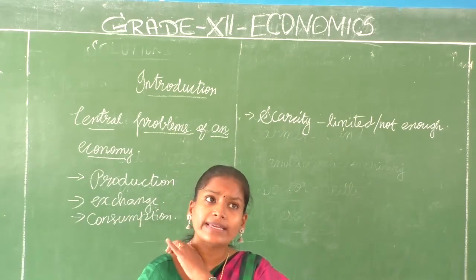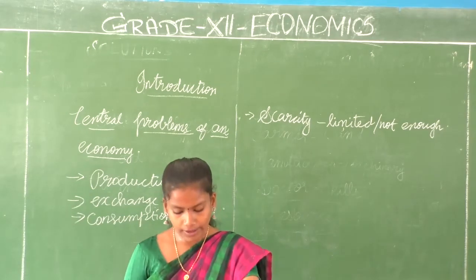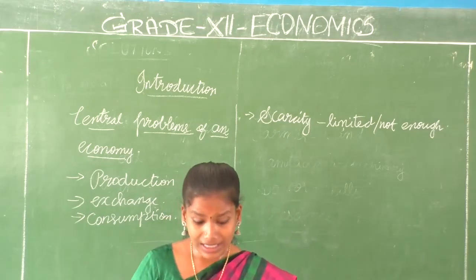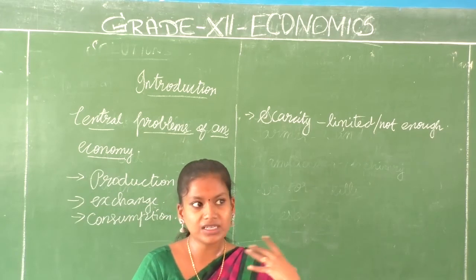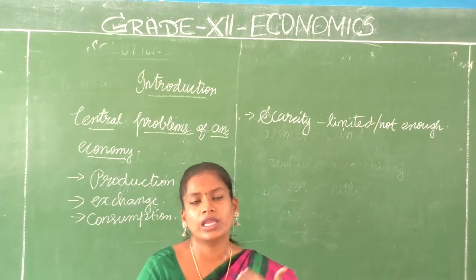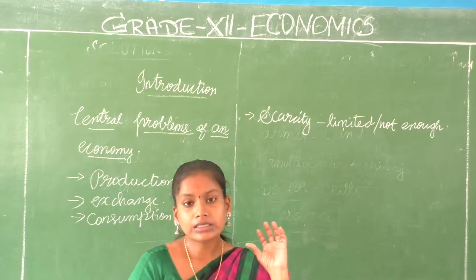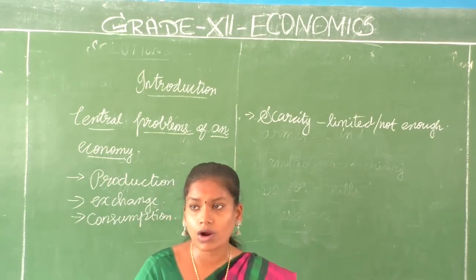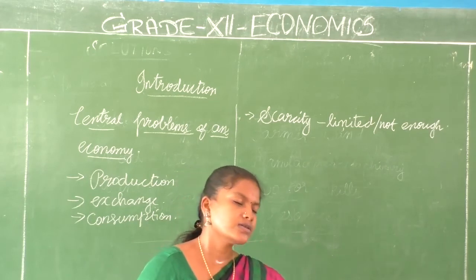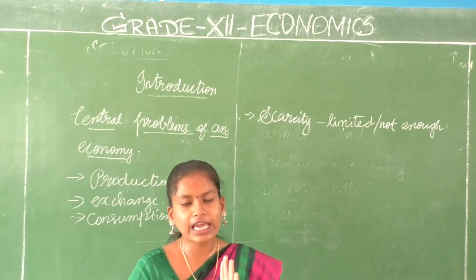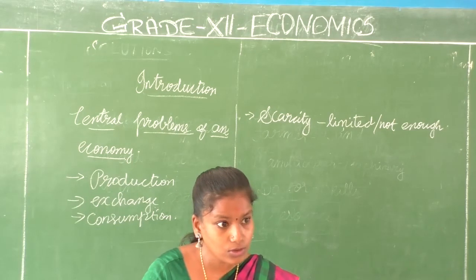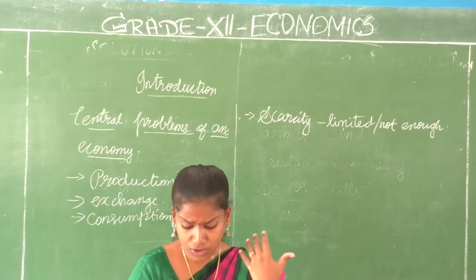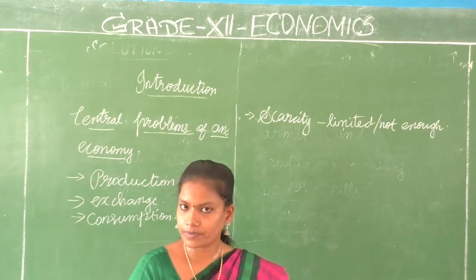The scarcity for each and every product differs. That and all we will be discussing later in the chapter. But what is the major problem is that every resource is scarce. We need to understand that the society has to face scarcity of every resource, not only one resource, every resource, and that we have to be very careful in the utilization of these resources based on the choice that we have, based on the people choice.